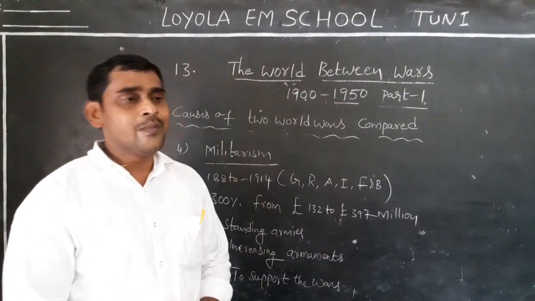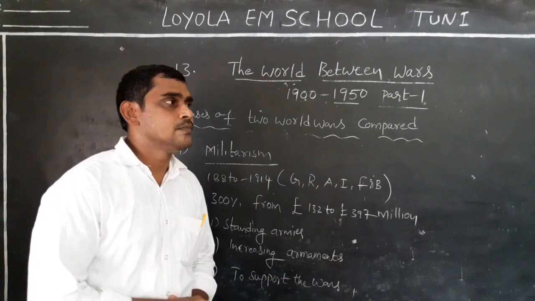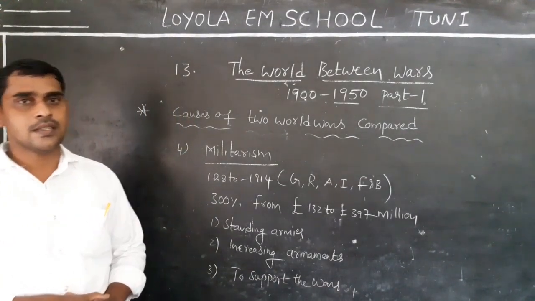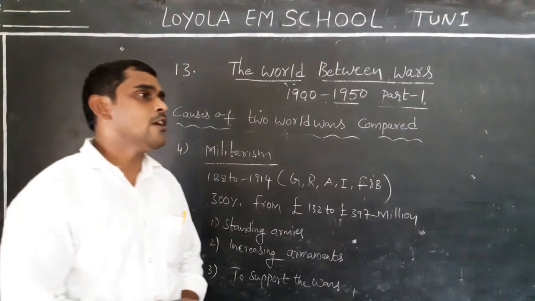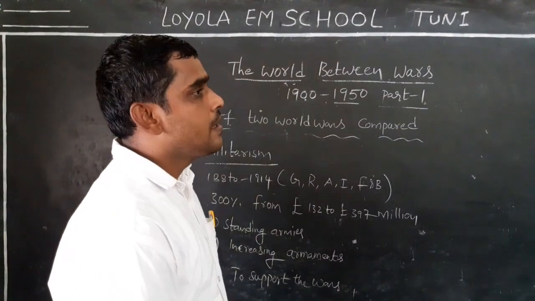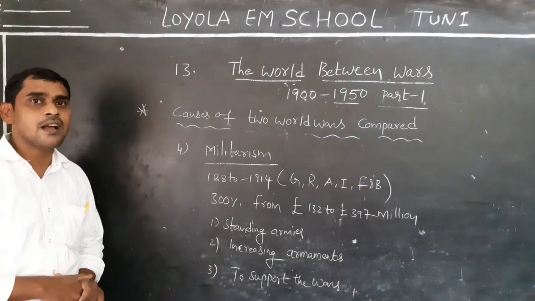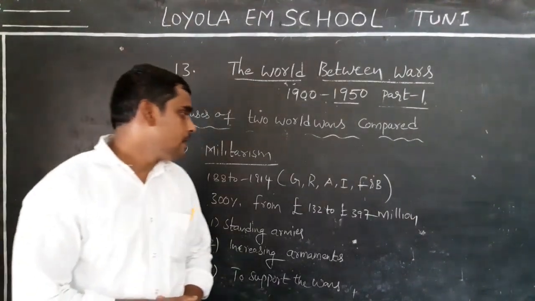Their military expenditure rose by over 300%. That means they spent more money on militarism, more money on producing weapons. From 1880 to 1914, how much did they spend on militarism?